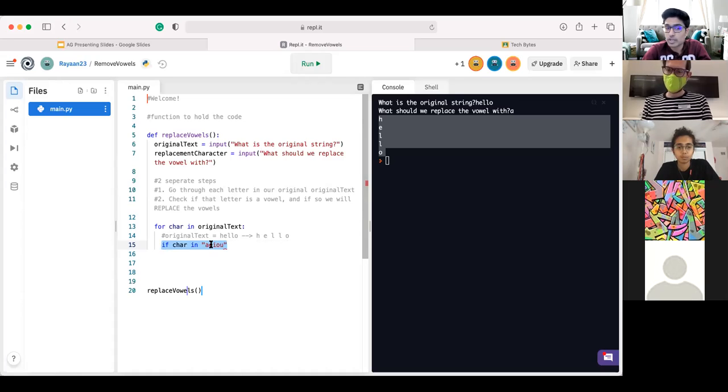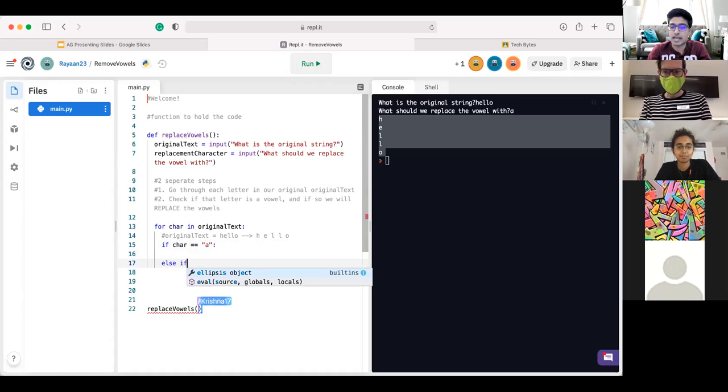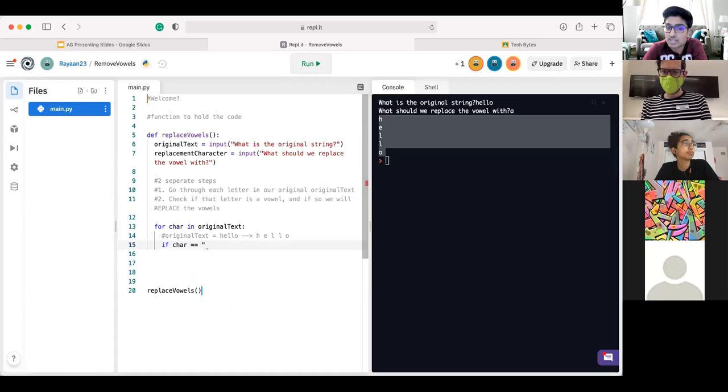Now, guys, this line of code is super abstract if you think about it. We have multiple ways we could do this. We could either say if the character is equal to A, then do a replace. Otherwise, else if the character is equal to a B or an E, then run it. But a faster way of doing it is just saying if the character is any of these letters, then we'll run a certain piece of code. So a shortcut method to know there.